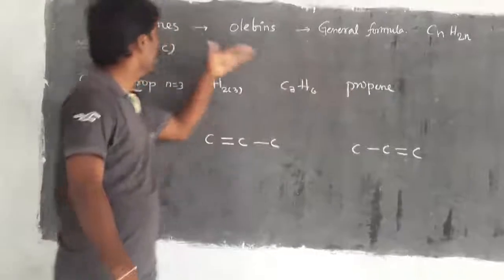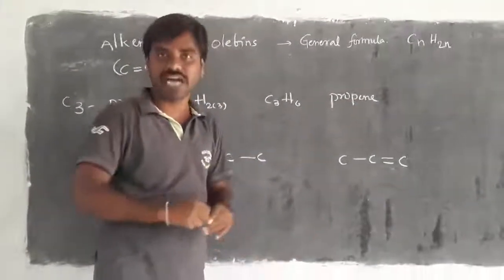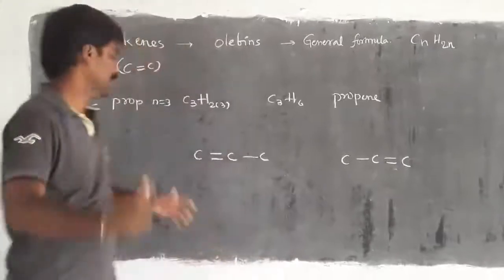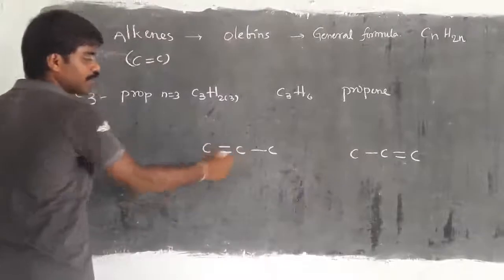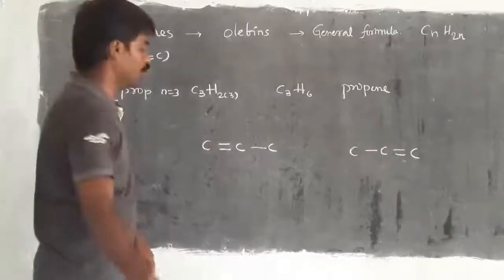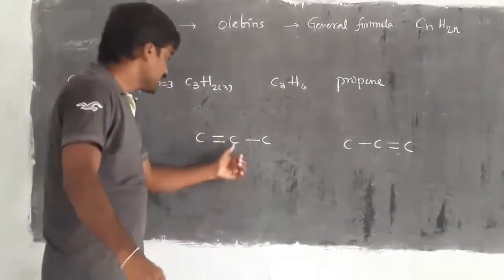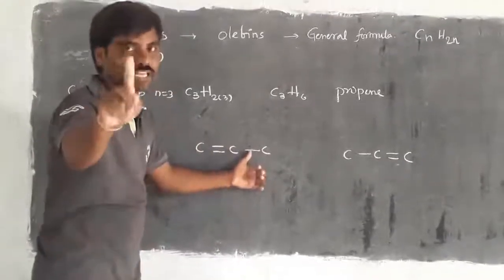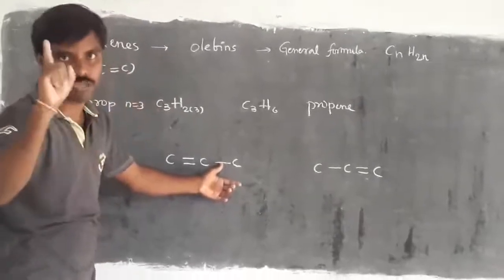Then the name of the alkene is propene, the 3 carbon alkene name is propene. Then we have to write the structure. At least between any 2 carbons there must be a double bond. Here I have taken the first and second carbon with a double bond. The second and third carbon are only with a single bond, not a double bond. Right, children? Don't make such mistakes.